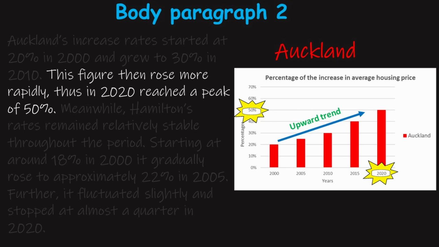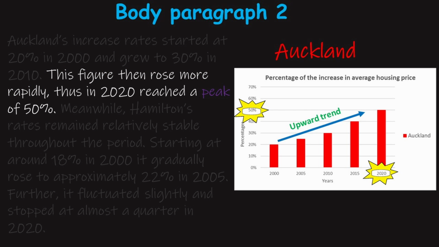The second sentence. The phrase "these figures then rose more rapidly" is used to retain the attention at Auckland, to illustrate how the trend developed over time. As long as the second body paragraph encompasses two trends, we should concisely describe each trend, as the time is limited to only 20 minutes during the actual exam.